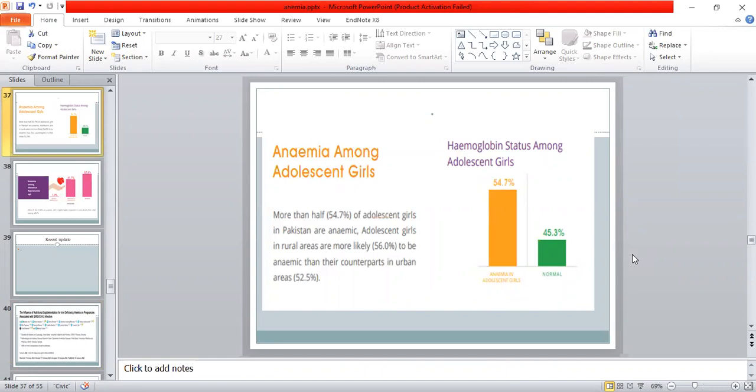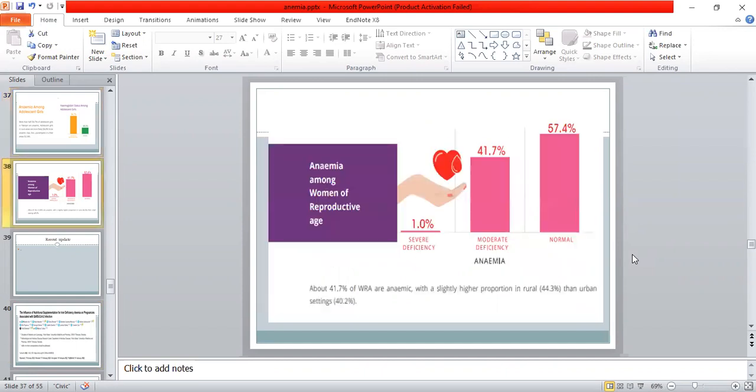Anemia among the adolescent girls in Pakistan: more than half, which is 54.7% of the adolescent girls in Pakistan are anemic, and adolescent girls in the rural area are more likely, which is 56.0%, to be anemic than the counterpart in the urban area.